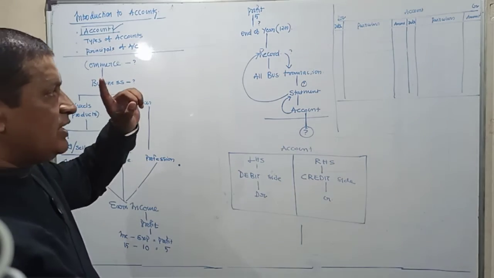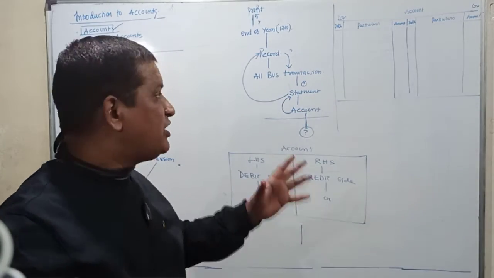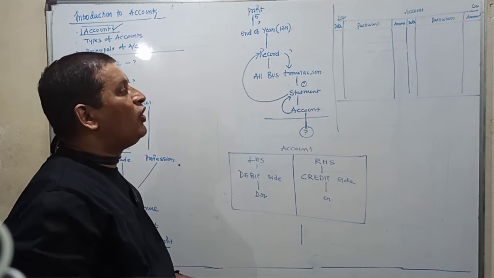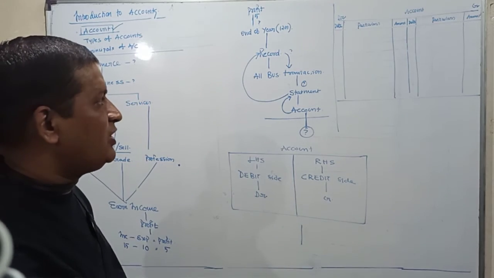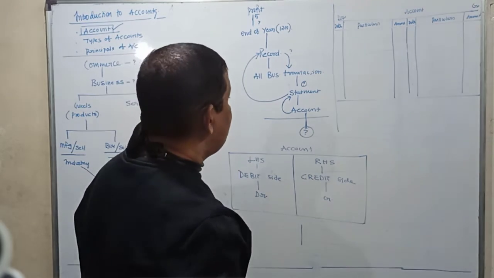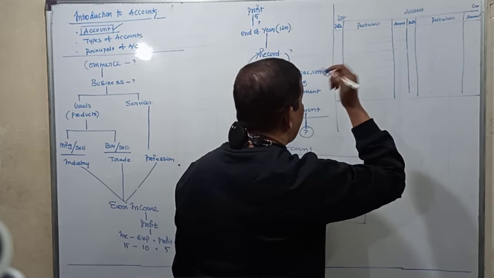So what we said, account is a statement. What is a statement? Anything which is very systematic. In the statement, we record all business transactions. Now how? So what is today's date? It is 9th of June.